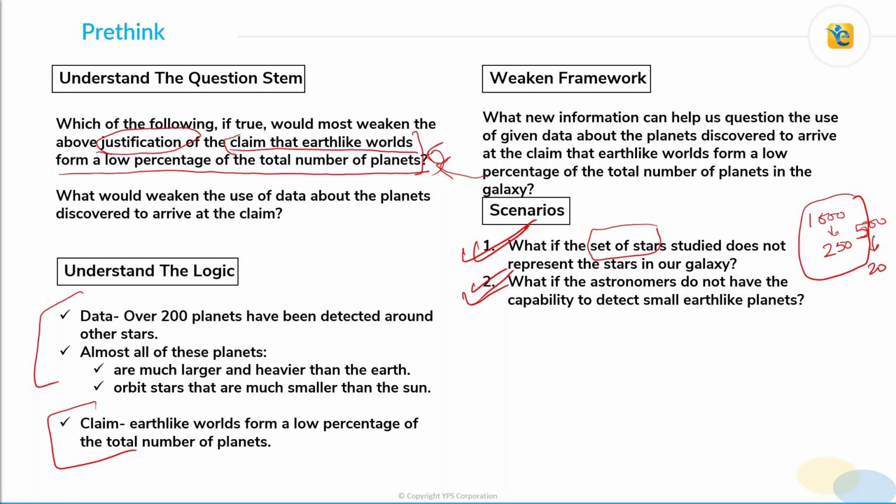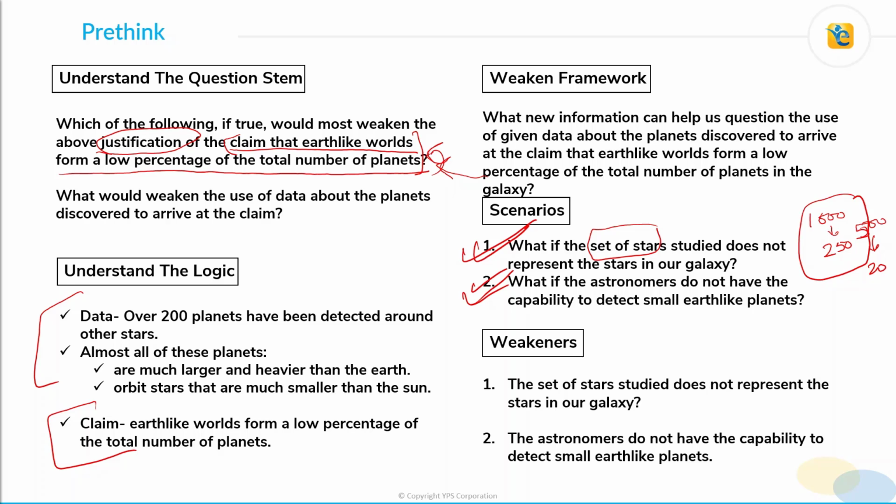So you can think of more scenarios. I have pre-thought these two scenarios, and based on that I have two weakeners. First is that the set of stars studied does not represent the stars in our galaxy. I don't need a question mark here, sorry. And second, the astronomers do not have the capability to detect small Earth-like planets.